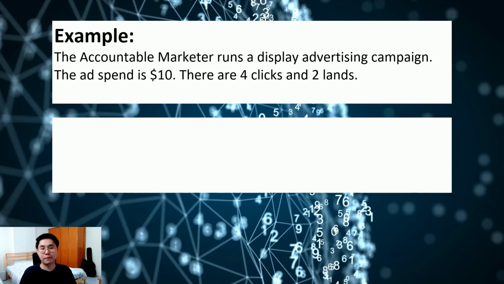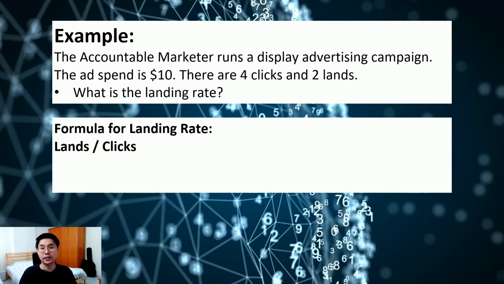And now time for another example. Let's say the accountable marketer runs another campaign. The ad spend is $10 with 4 clicks and 2 lands. What is my landing rate? So the formula for landing rate will be lands divided by clicks, and in this case, there's 2 lands divided by 4 clicks. There's a 50% chance of someone landing on my landing page if they click on my ad.